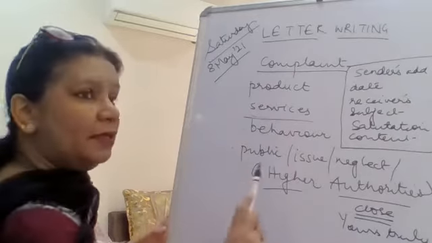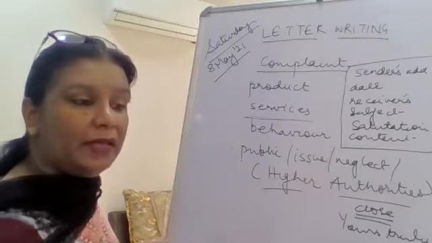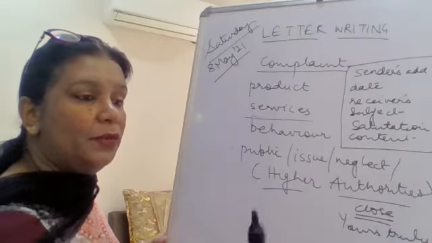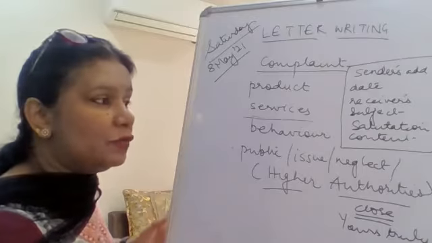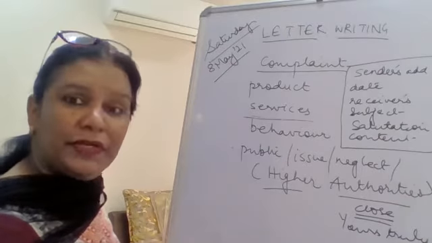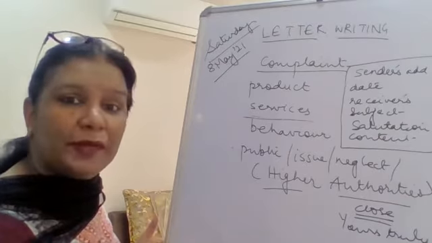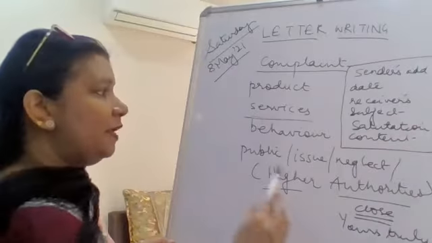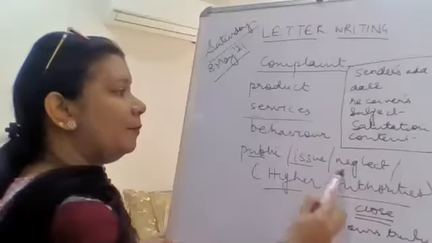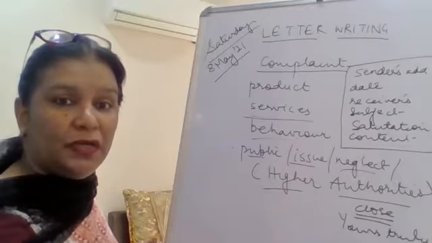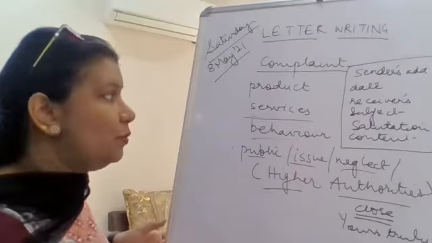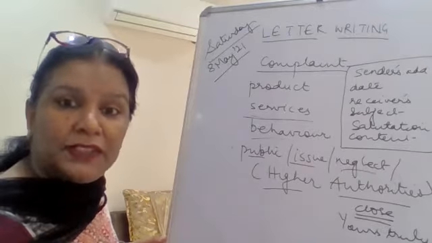Or you wanted to buy something and you were looking for that product, and to your surprise, the bakery items that you picked up were expired. So you want to complain about that. Then you can talk about public behavior or any public issue, about the neglect of the authorities. So you can write about that also.